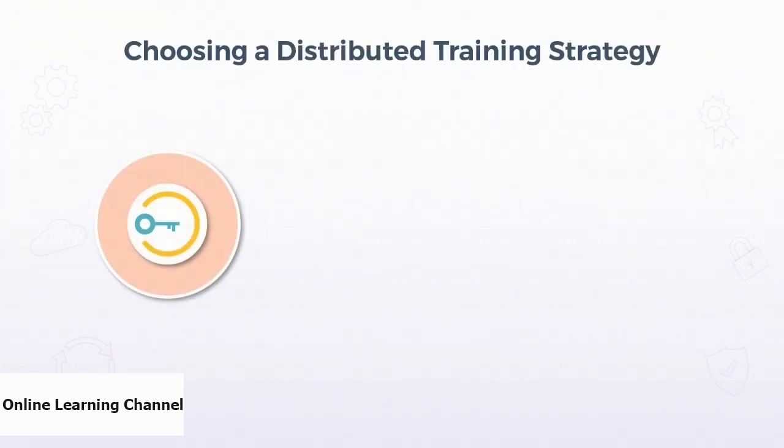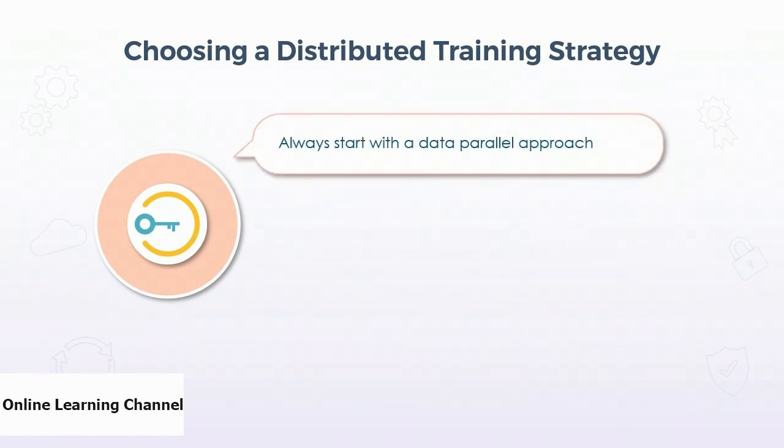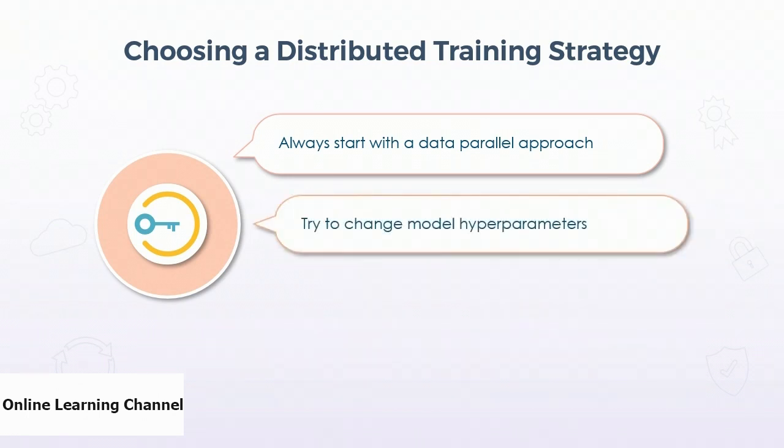When you want to choose a distributed training strategy, you should follow a few steps. You should always start with the data parallel approach. If it runs out of memory during training, you can consider some other alterations before jumping into model parallelism. You can try to change model hyperparameters. You can reduce the batch size until it fits in. If it does not fit in even with a batch size of 1, you can try reducing input size. You can reduce the sequence length for NLP problems, or you can downscale the image.